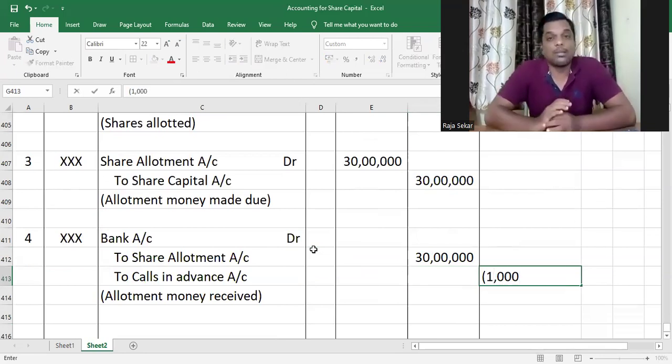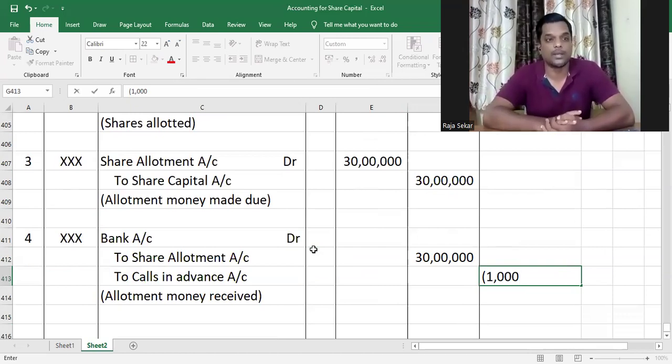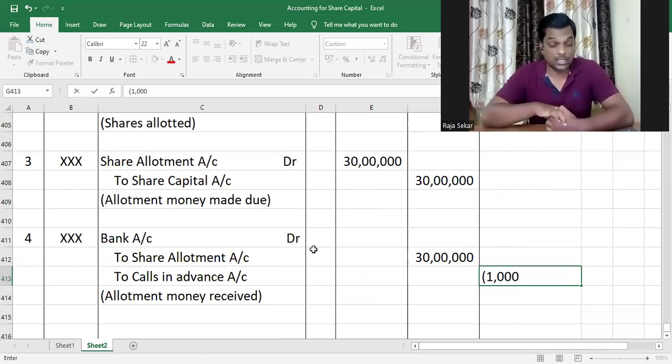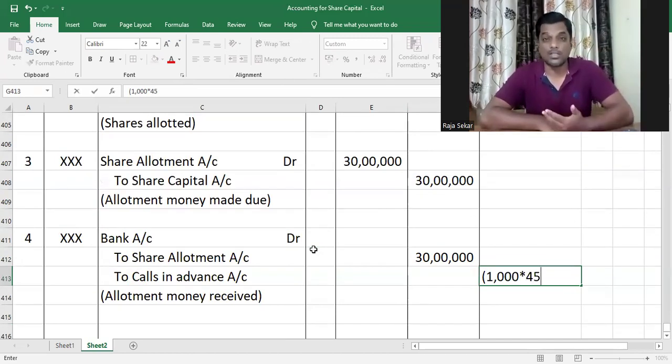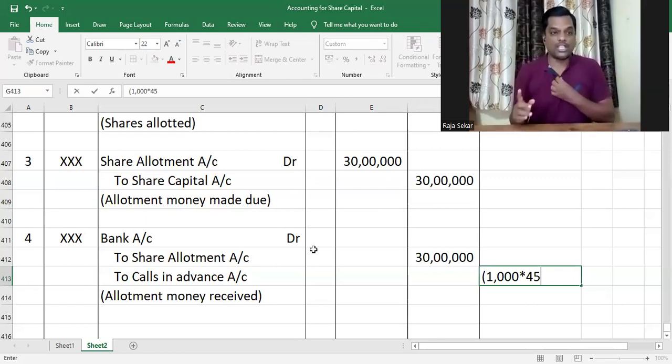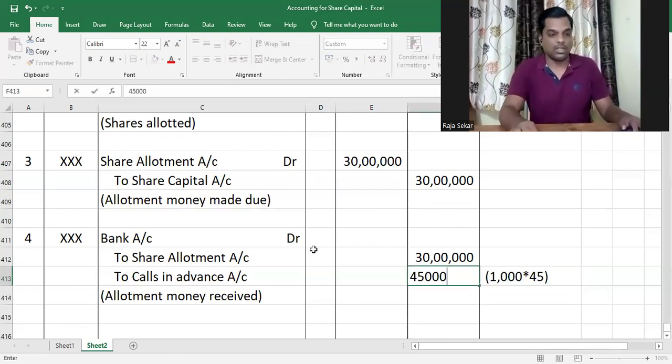Karthi has paid the remaining amount due on his 1,000 shares. On the 1,000 shares held by him, he has paid the remaining amount due. That is the first call and second call along with allotment. So that is what he has paid in advance. First call is 30 rupees. Second call is 15 rupees. So totally 45 rupees he has paid in advance along with allotment money for each share. And he has 1,000 shares. So totally he has paid 45,000 in advance.